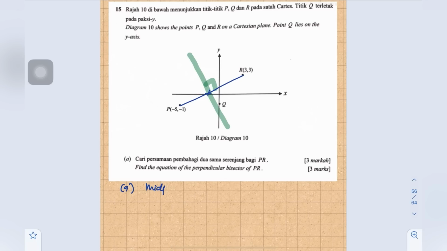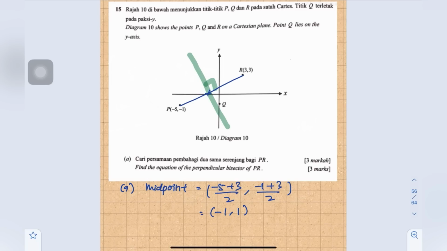The midpoint is negative 5 plus 3 over 2, negative 1 plus 3 over 2, so we will get negative 1, 1.